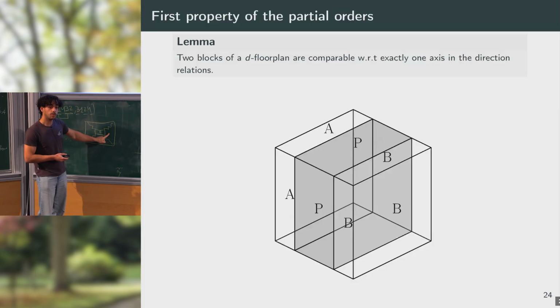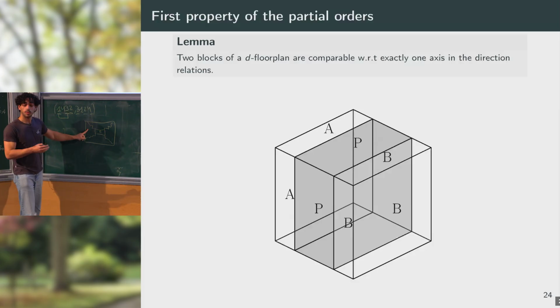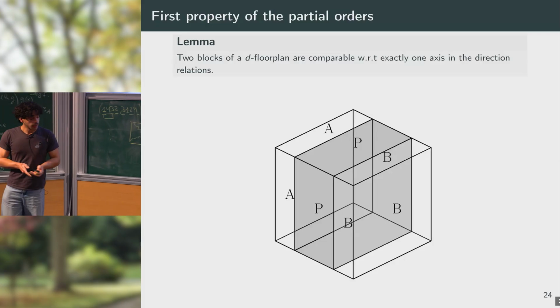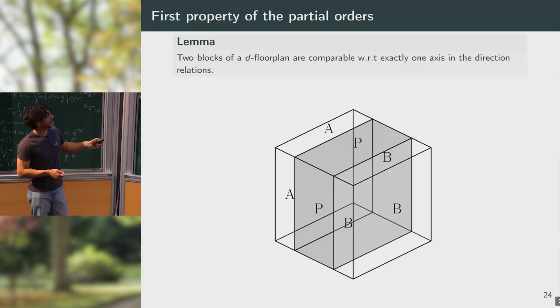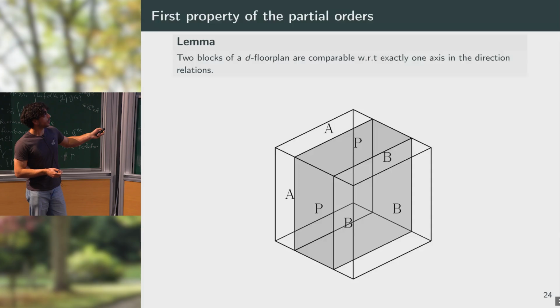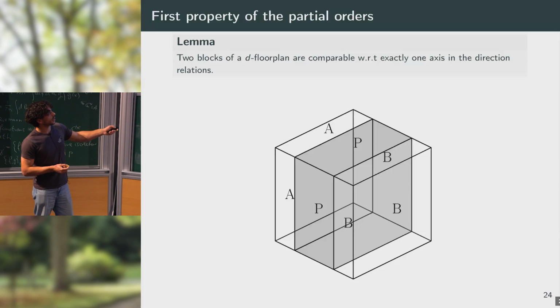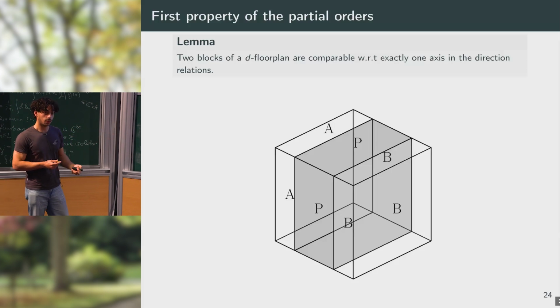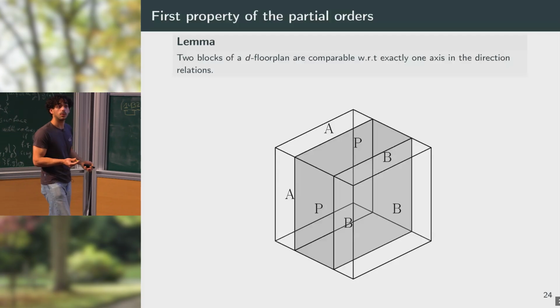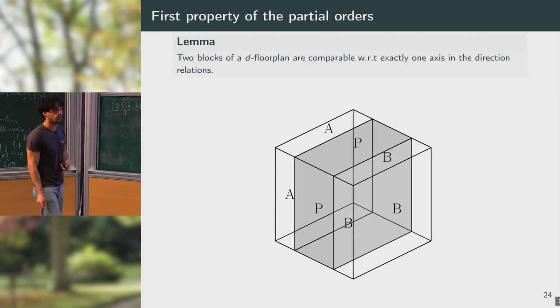And everything that is here will be on the right of A. Everything that is here will be on the left, and so on and so on. In higher dimension, you have the same result. And you can prove it by considering 2 pairs of blocks A, B. And you can delete blocks with respect to the different corners of the floor plan until either A or B contains the corner. And when you do so, you will have that A will contain half of the corner of your floor plan, and B the other half. And you will have a single block facet which is not contained in the boundary of your floor plan, for which the axis defines the relation between the two blocks.